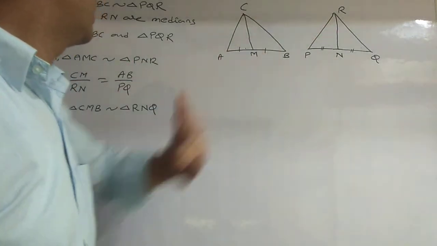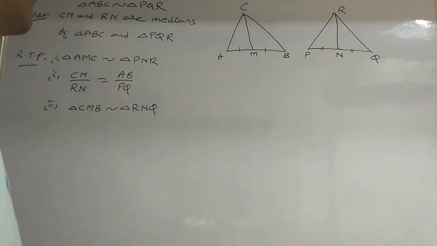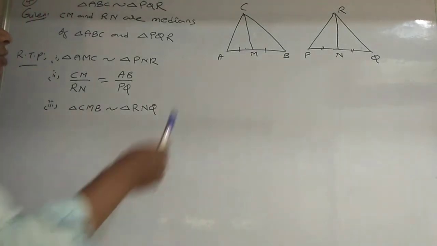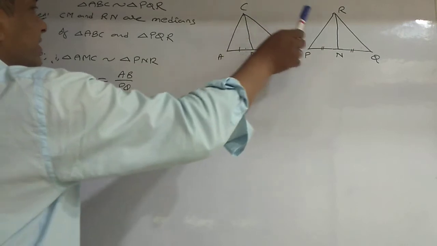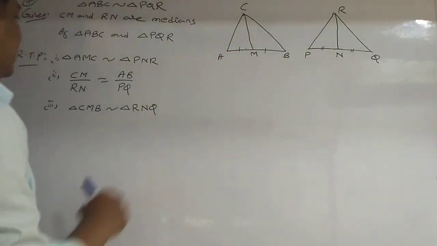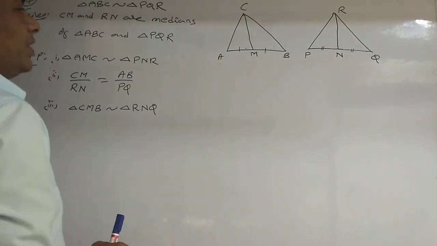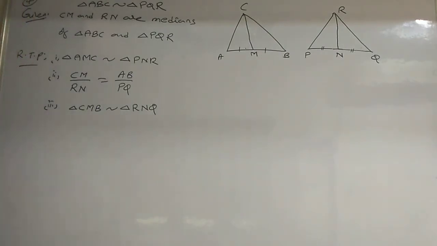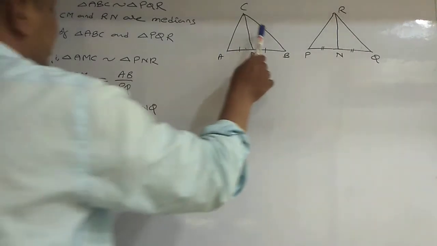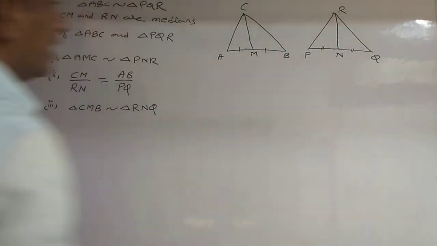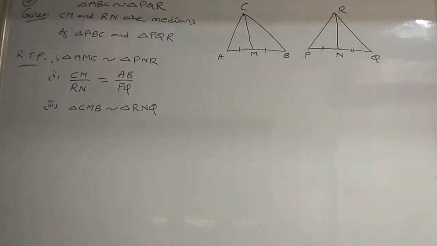CM and RN are the medians of triangle ABC and triangle PQR. Prove that AMC is similar to PNR and CM by RN is equal to AB by PQ. Another one is triangle CMB is similar to triangle RNQ. This third one you prove yourself.